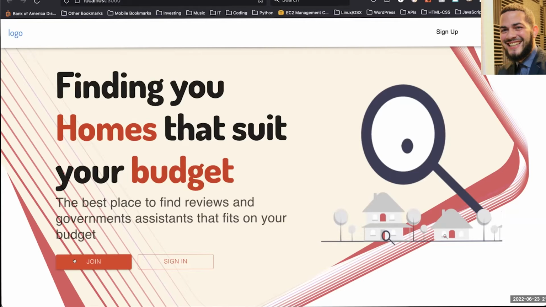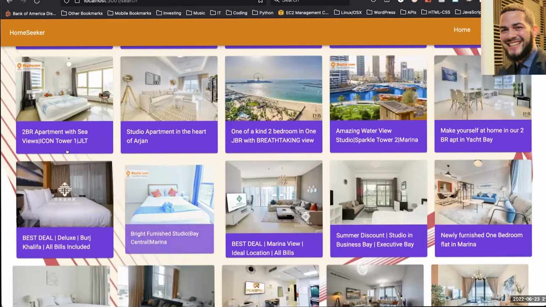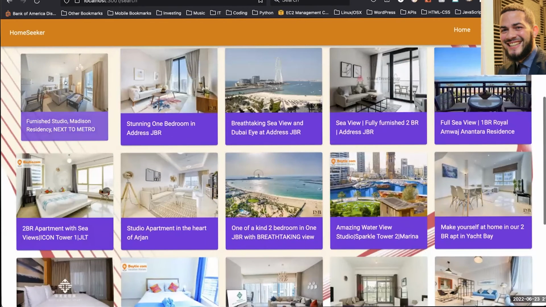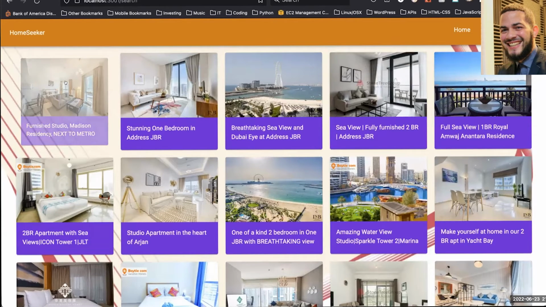So basically, you have the option to search the site as a guest, or to join in, or sign in if you're sold and you like it. Once you sign in, ideally, we wanted to show you the listings here. As you can see, we have multiple listings. Now, since we had to change the API, these listings are very luxurious.